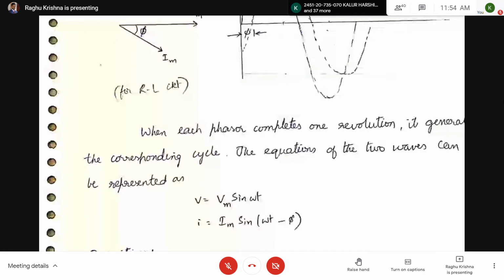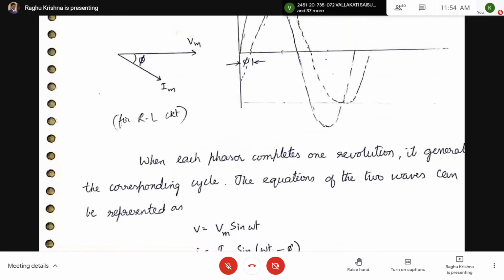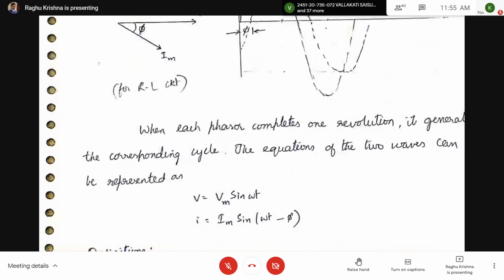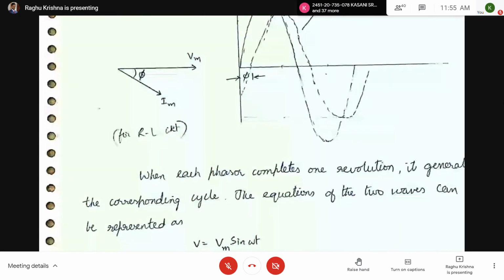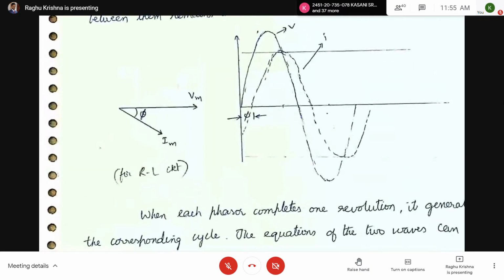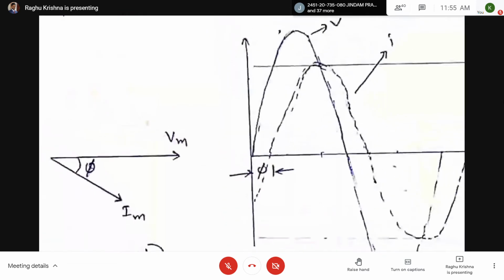Now you can verify here. When omega t equal to 0, I is negative. When omega t equal to phi, if you substitute, what is the value of I? You are going to get 0. So in the waveform, when omega t equal to phi, I equal to 0. When omega t equal to 0, you can see I is negative.